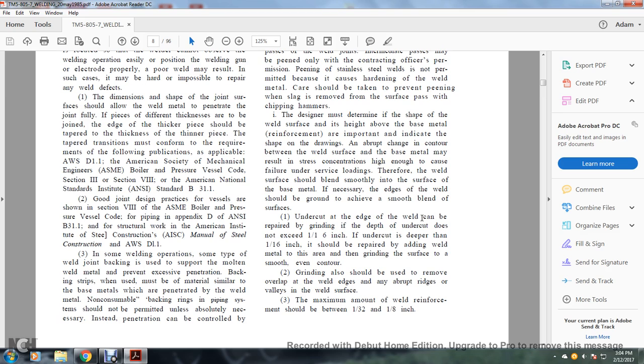Undercut at the edge of the weld can be repaired by grinding if the depth of the undercut does not exceed 1/16 of an inch. Undercut deeper than 1/16 of an inch should be repaired by adding weld metal and grinding the surface to a smooth, even contour. Grinding should also be used to remove overlap at the weld edge and abrupt ridges on the welded surface. The maximum amount of weld reinforcement should be 1/32 to 1/8 of an inch.